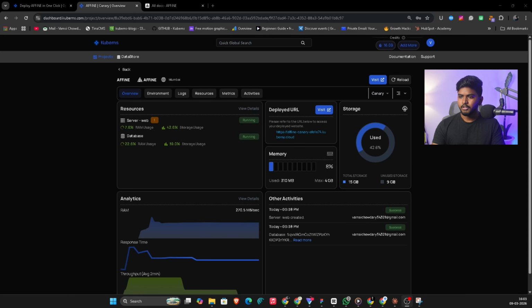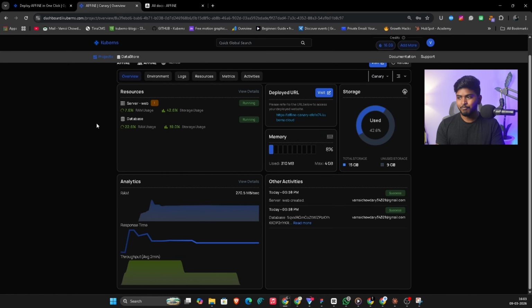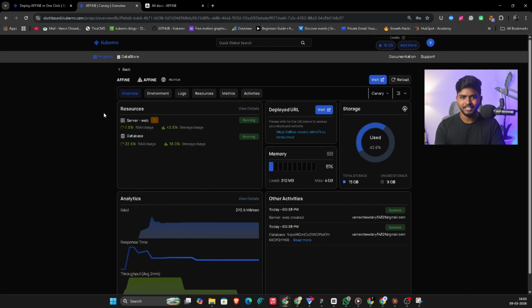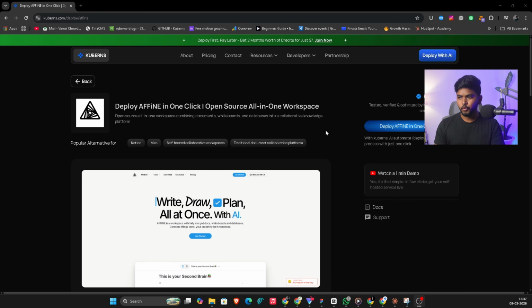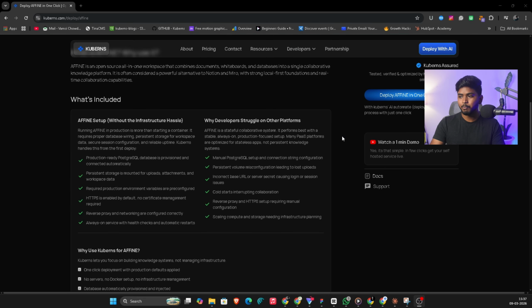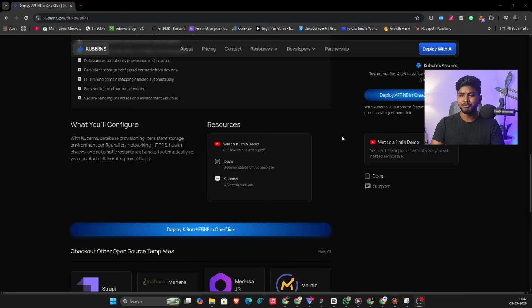This is the dashboard. Everything you need is in one place. Clean, simple, and easy to use. And deploying AFFiNE from here takes about as long as watching this video for the next 2 minutes. I'm starting on the AFFiNE template page on Kuberns. You can get here directly from the link in the description. This page tells you exactly what's getting deployed. AFFiNE, a PostgreSQL database, and Redis for caching.